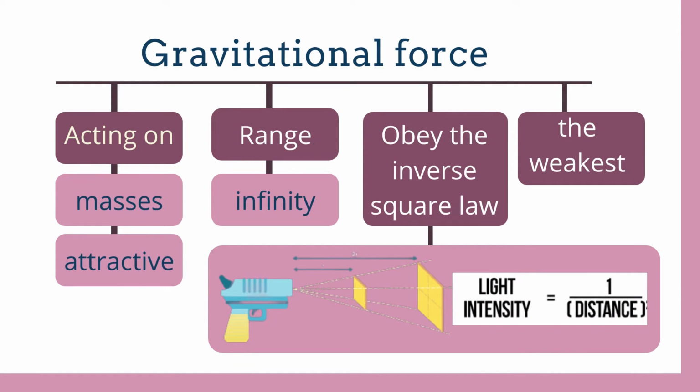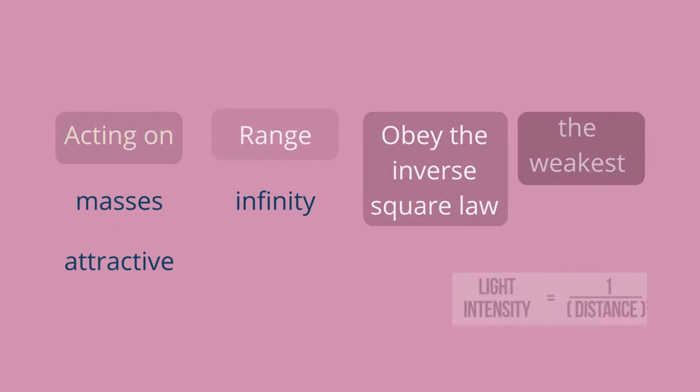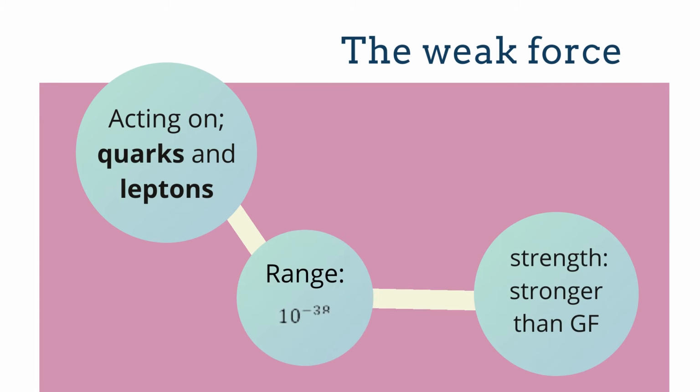Gravitational force is a type of force acting on matter that has mass, whereby it attracts one object to another object. Next, the weak force. The weak force is a type of force acting on quarks and leptons. It has a range of 10 to the power of negative 38, and it is stronger than the gravitational force.